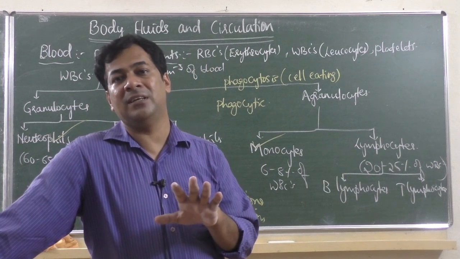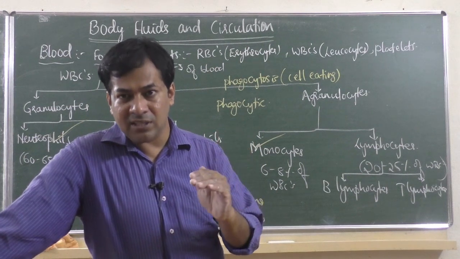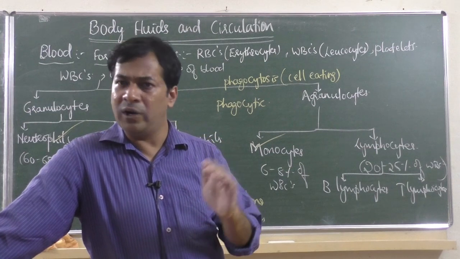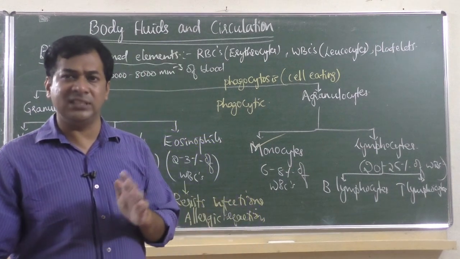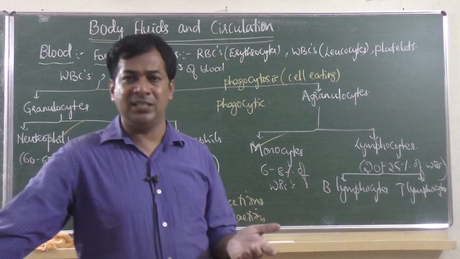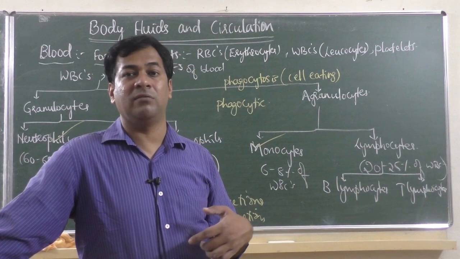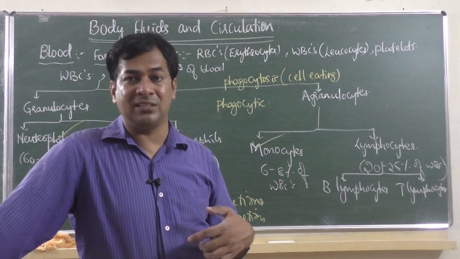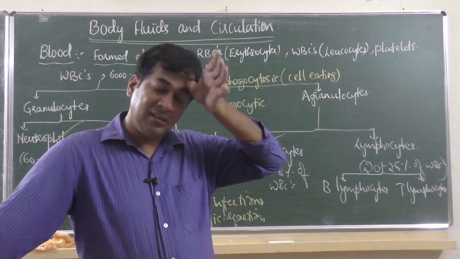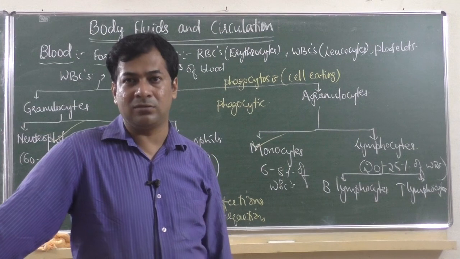After 45 years, immunity keeps decreasing. In old age, a person who has crossed 60, 65 years of age, his immunity is very low. So if that person gets coronavirus into his body, there are chances that it may cause severe cases and even death.